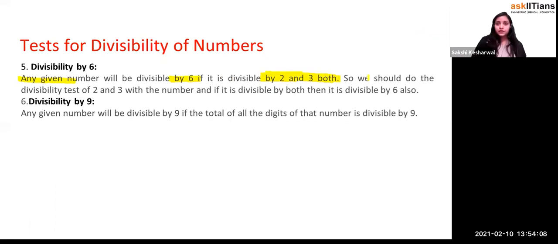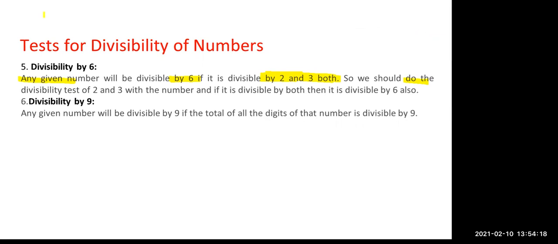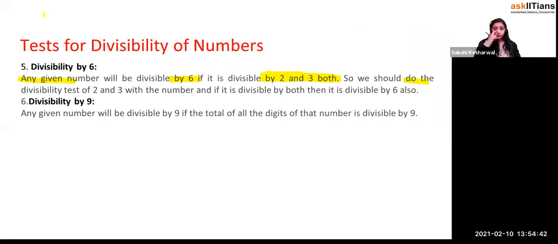So we should do the divisibility test of, just a second. Yeah, can you see me?